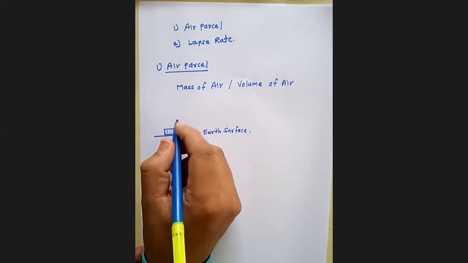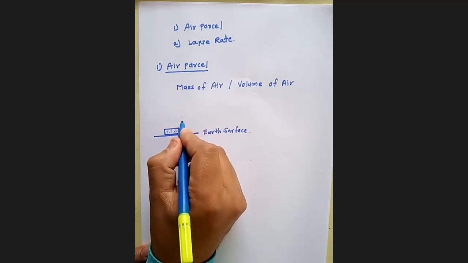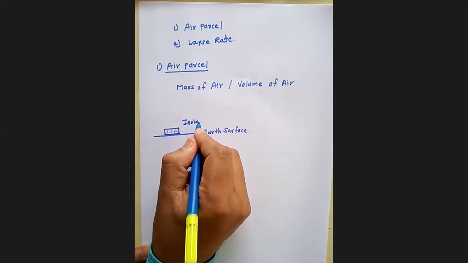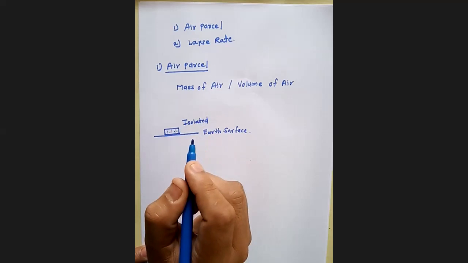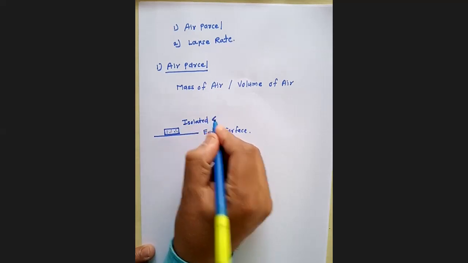When we see the air parcel, the air parcel is an isolated system. Again, it is an adiabatic system.